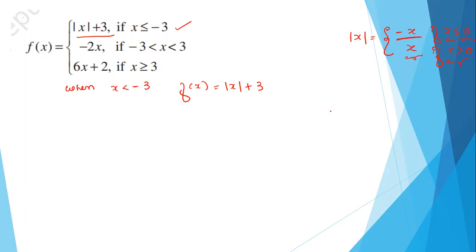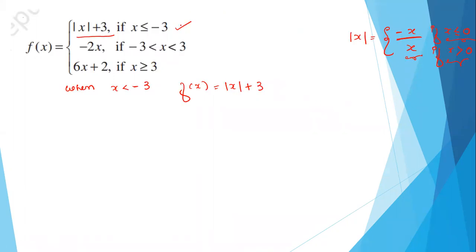Yes. So since x is less than -3, mod x will be, as it is less than 0, minus x. So mod x will be nothing but minus x plus 3. Understood, Satvik?